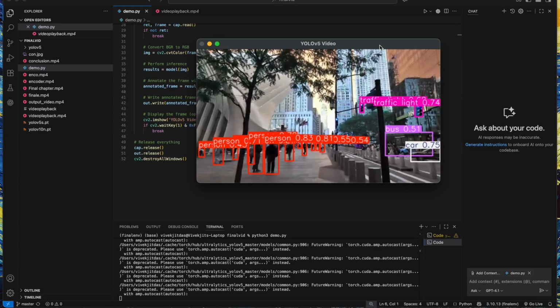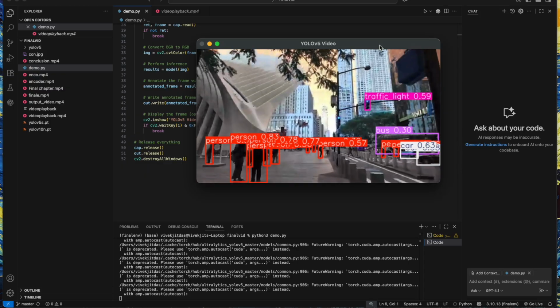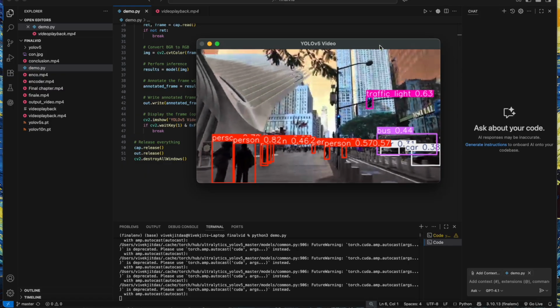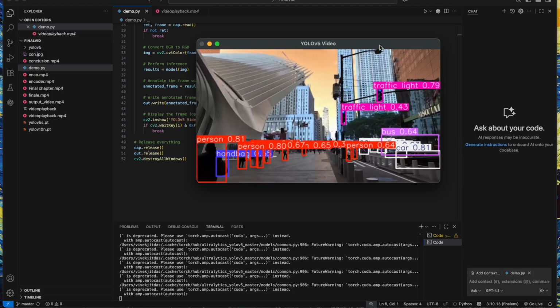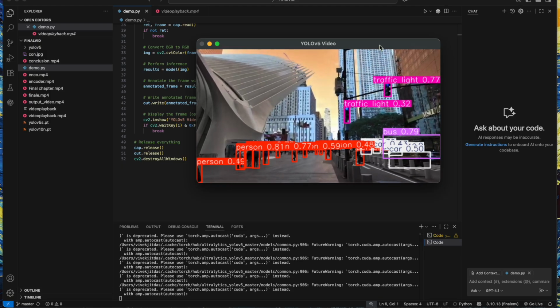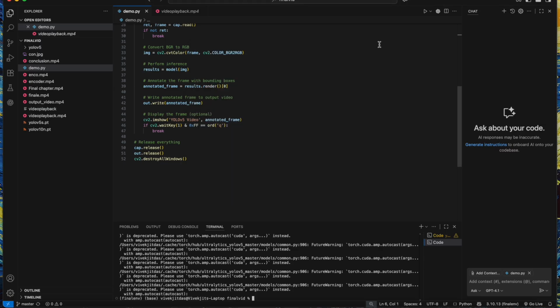So let's wait and see. As you can see, everything is working fine, and we are able to see all of the frames. So yeah, that's it.